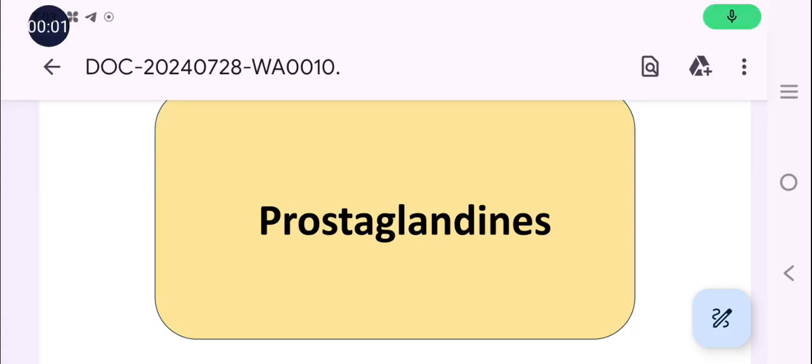Hi everyone, today we are going to discuss the new topic that is prostaglandins. Prostaglandins are very important inflammatory mediators which are produced along with the histamine in our body, and prostaglandin, leukotriene and platelet activating factor. They together are called eicosanoids.